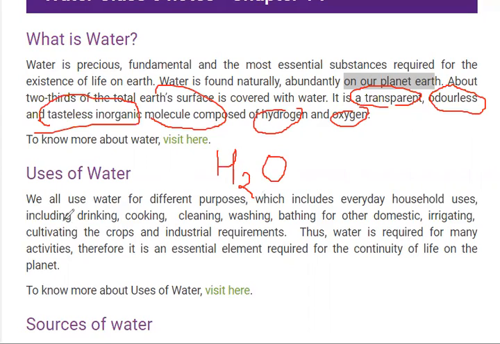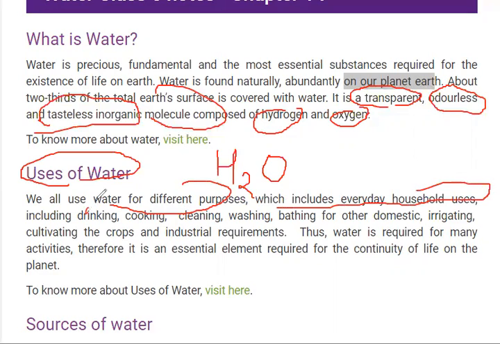Then we come to the uses of water. It is also very important and necessary to all. We use water in our daily life for different household work, including drinking, cooking, cleaning, washing, bathing, and other domestic uses.